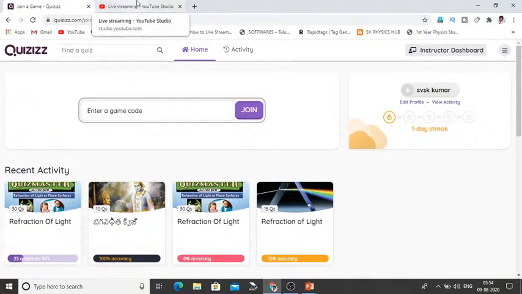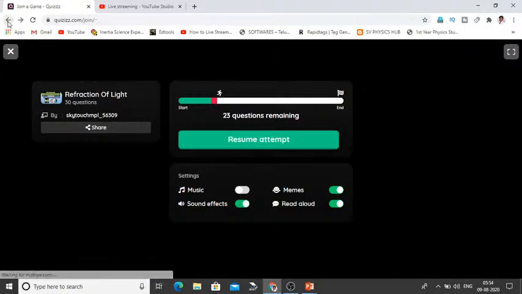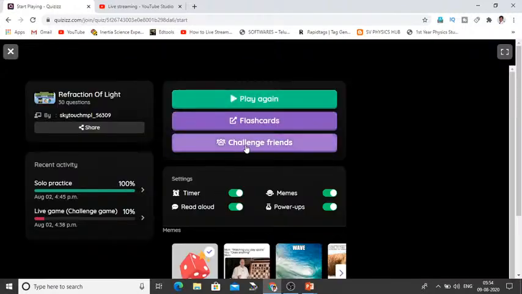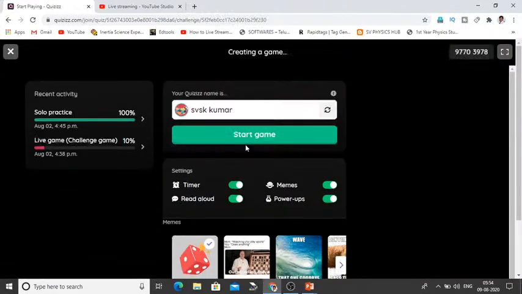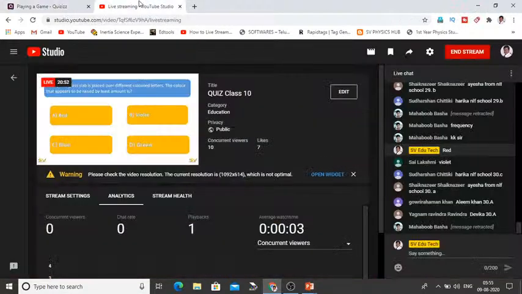Now I want to just share this screen. You just type the key so that you can play it with the code 97703978. Your score will be shown in this. Let's see how much you score. Just click this link and post this link.